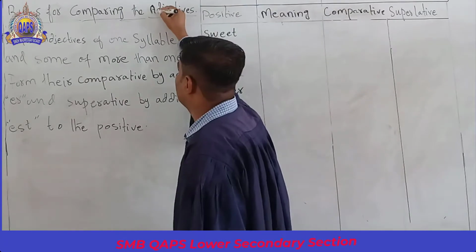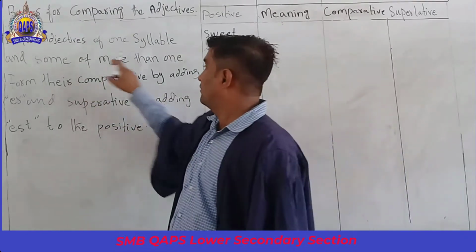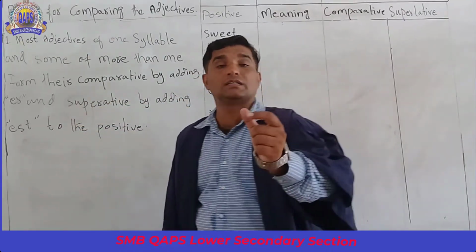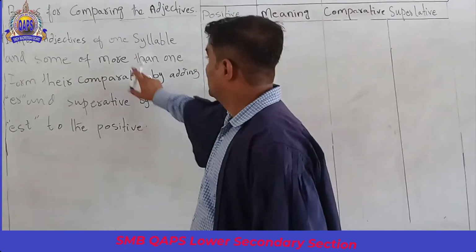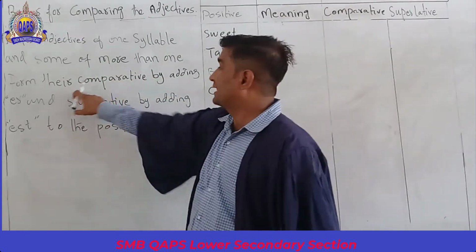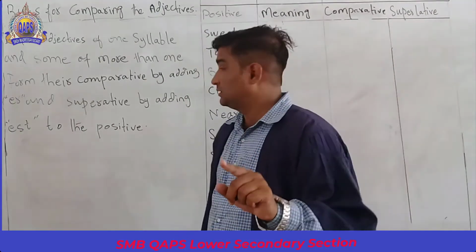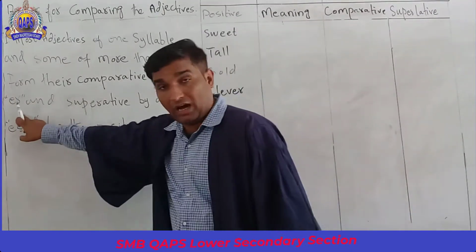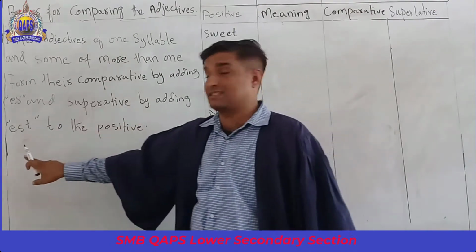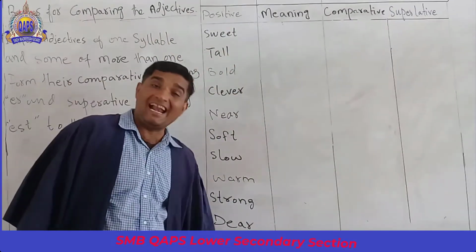Rule number one is the rule for comparing adjectives. Most adjectives of one syllable and some of more than one form their comparative by adding er, and their superlative by adding est to the positive. Got it?